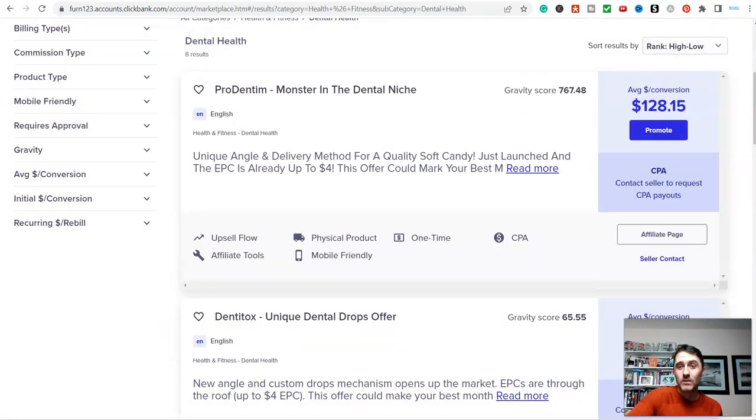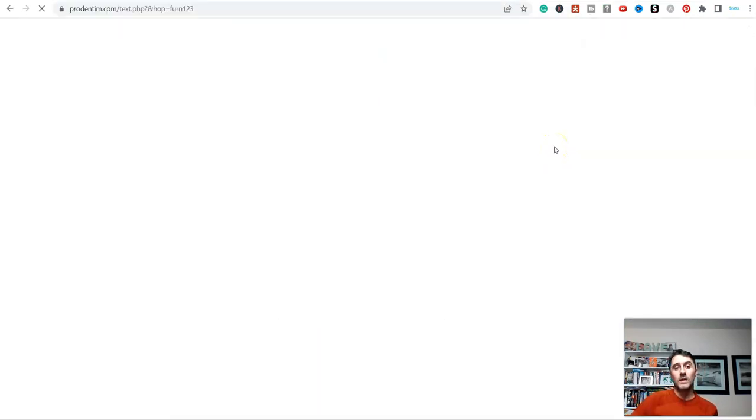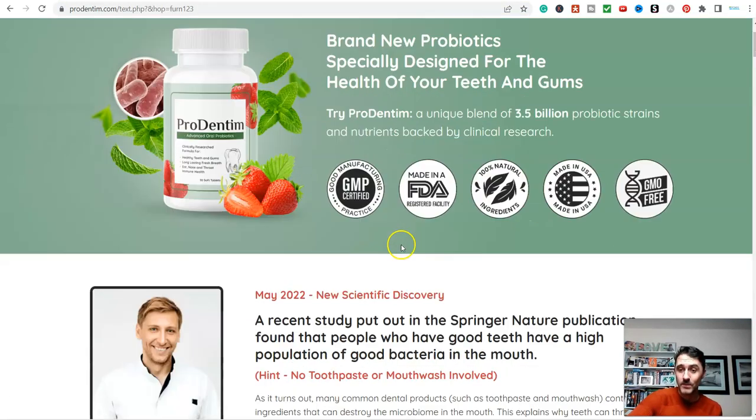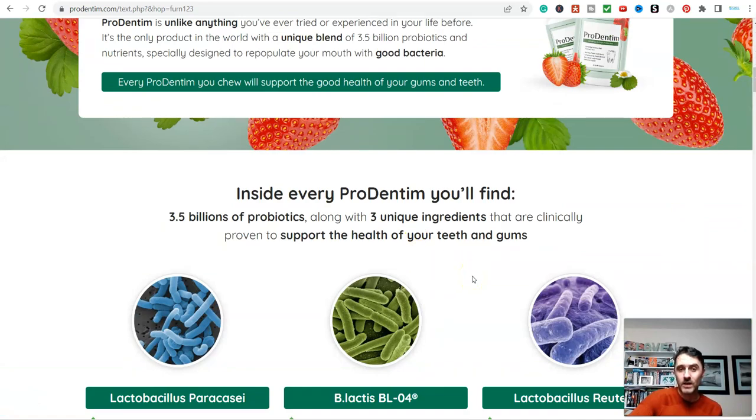So if I come over here now, let me close the original one down. I'll open up a new page and paste that in like so. And then what will happen is it will take me to the same web page, but with my tracking ID along the top. So now if anyone lands on this page and goes ahead and purchases this product, we will earn money, okay?